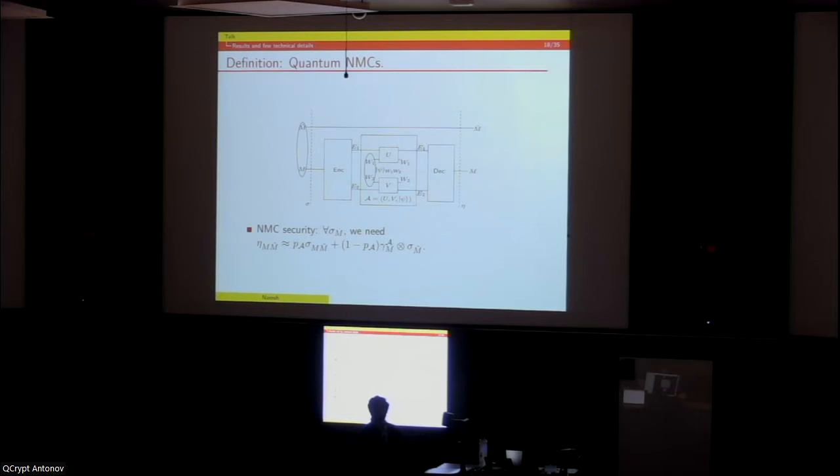And now let me define what quantum non-malleable codes mean. Let's say we have an input message M, and M hat being any purification of M. So for quantum messages, the final output state along with the M hat register should look like the original M M hat, and the decoupling that happens between M hat and M can be seen here. So this is our definition of quantum non-malleable codes for input quantum messages.